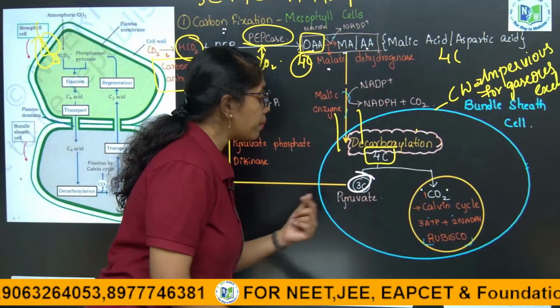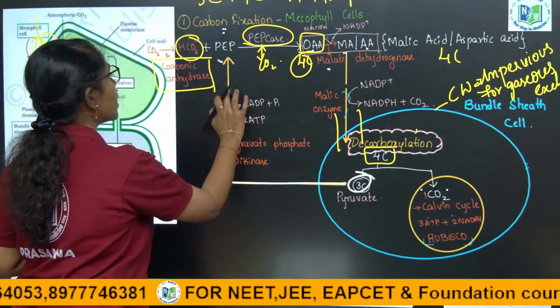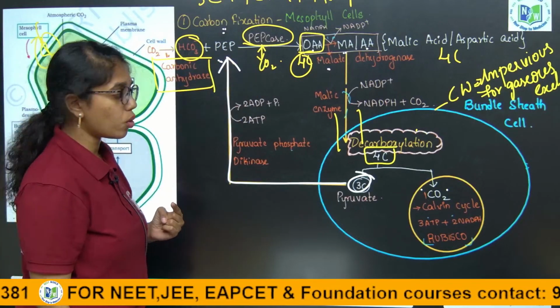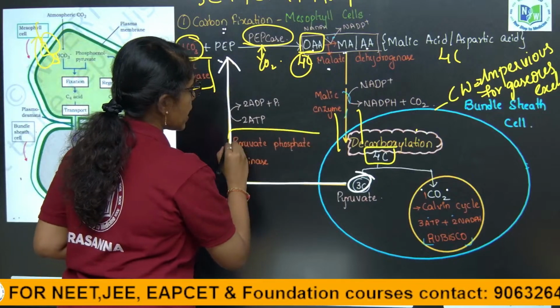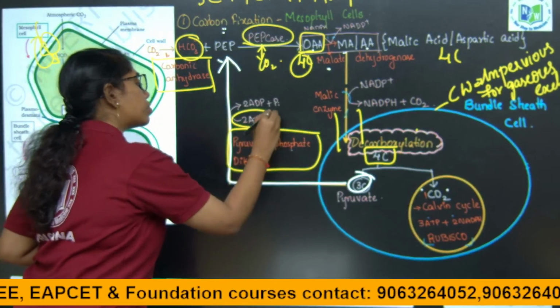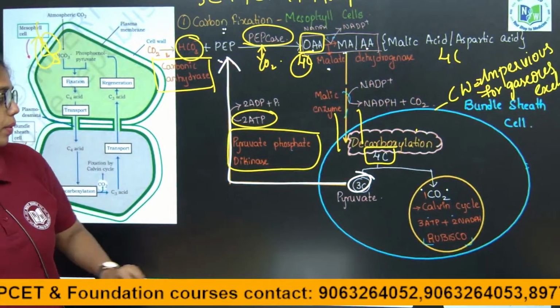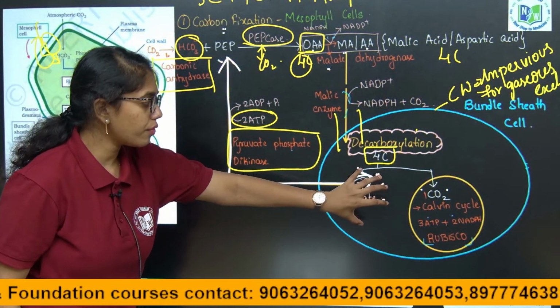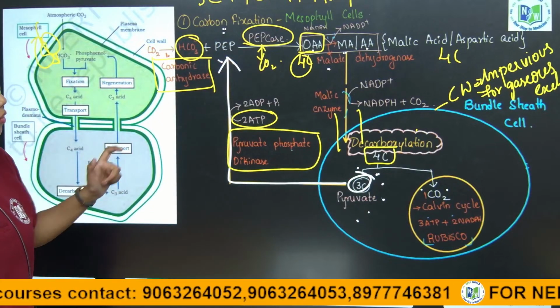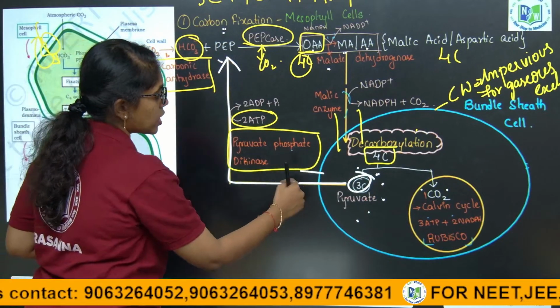This 3 carbon pyruvate is regenerated back to the mesophyll cells by the enzyme pyruvate phosphate dikinase, by utilizing 2 molecules of ATP, through the plasmodesmatal connections.